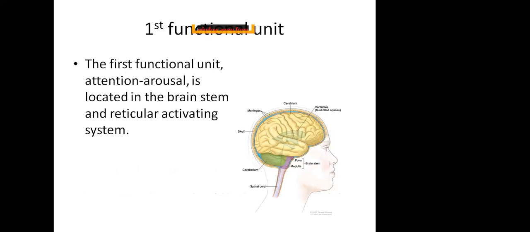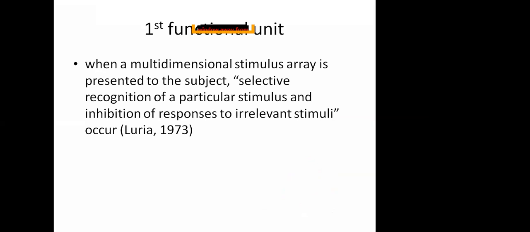So about the first functional unit. Here, arousal and attention happen, and it is located in the brain stem and the reticular activating system. This is the brain stem, pons and medulla oblongata, which later continues with the spinal cord. So this is the place, the brain stem, where the first functional unit works. When a multi-dimensional stimulus array is presented to the subject, selective recognition of a particular stimulus and inhibition of responses to irrelevant stimulus occurs. This all occurs in the brain stem.